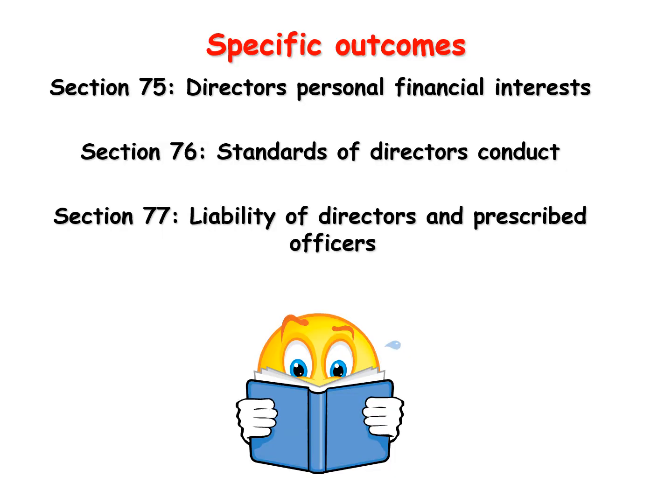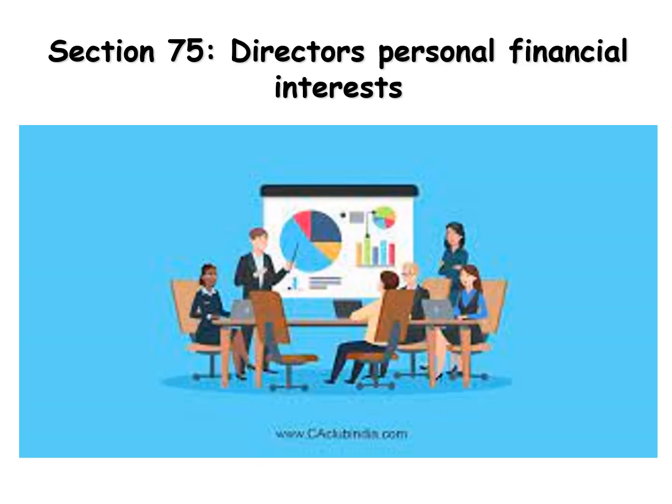The next sections are Sections 75 to 77 of the Companies Act. Section 75 applies when a director meeting is held, but one of the directors has a personal financial interest relating to a decision that will be taken during the meeting.